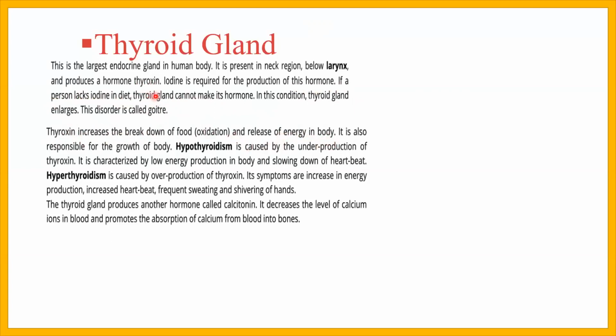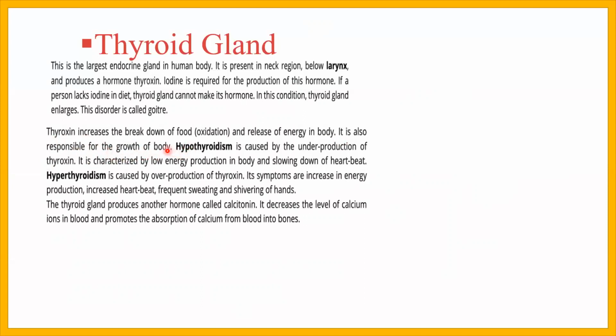Thyroxine is responsible for increasing oxidation and releasing energy. The second function of thyroxine is that it is also responsible for the growth of the body. The main hormone for growth is somatotrophin, but thyroxine is also concerned with growth.